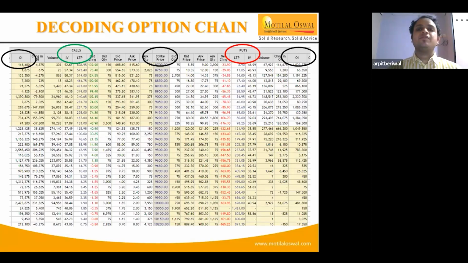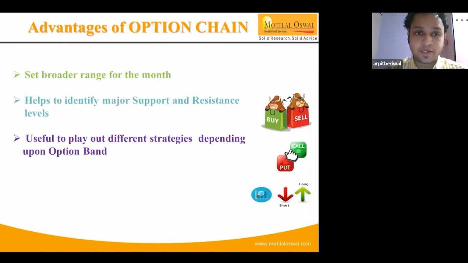So now going ahead, first we'll talk about the advantages of the option chain. First, it sets the broader range for the month. Over here I would like to explain with an example. If you see, at the start of the April series, at the time of the March expiry, Nifty closed around 8,600.